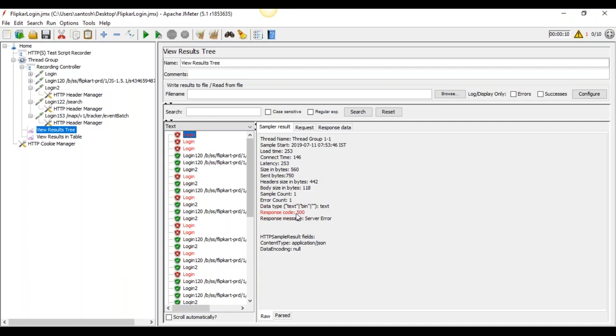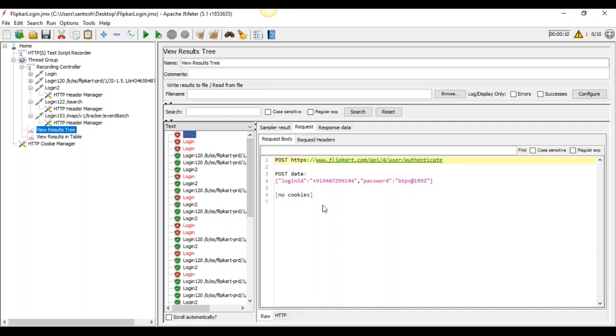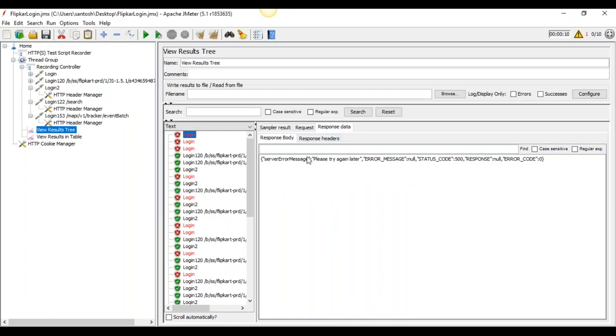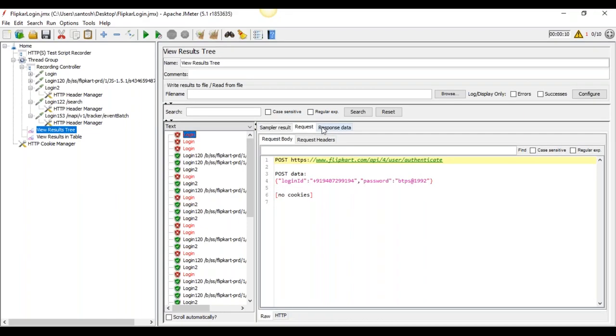Here it's a 500 error, and here it's showing the response data. Error message, please try again later. The status code and the response error, here the message for the failure is displayed.